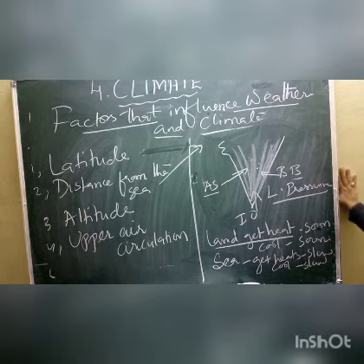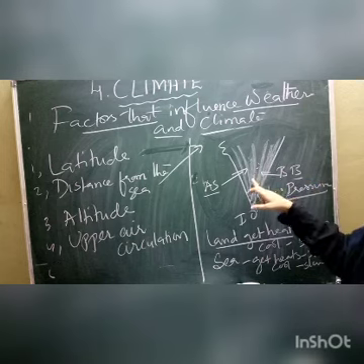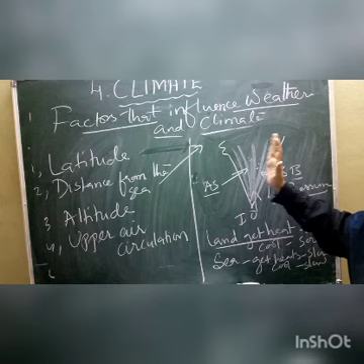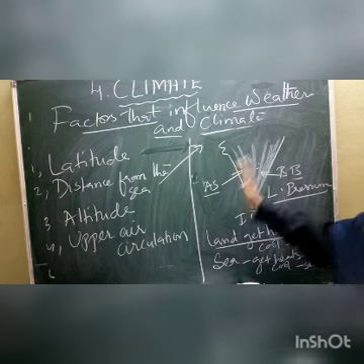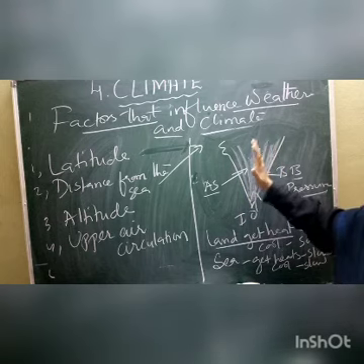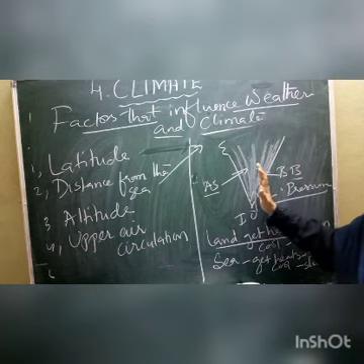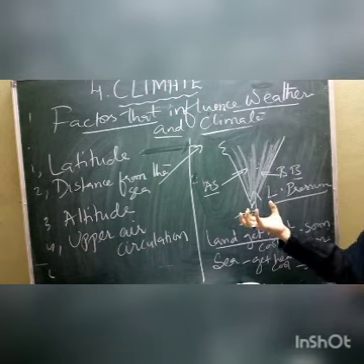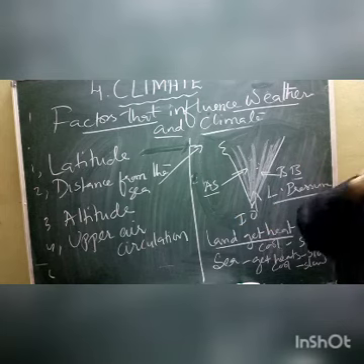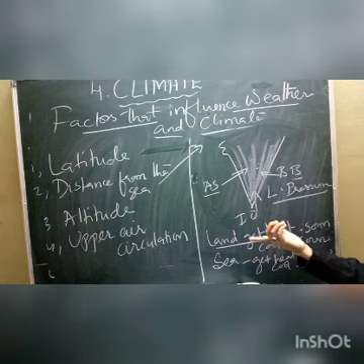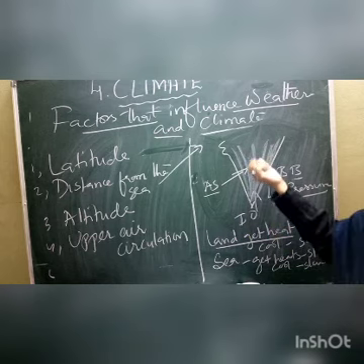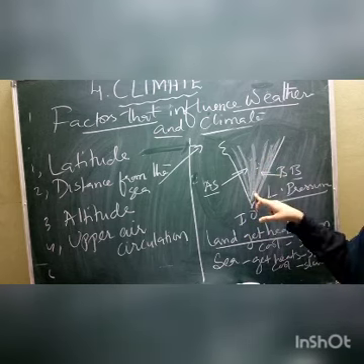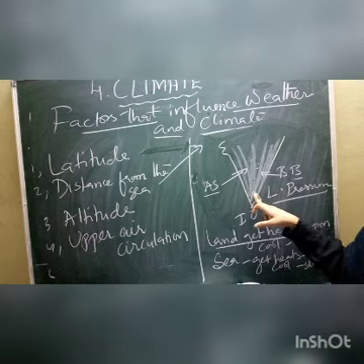So what happened during the daytime? Land gets heated, but every time, from the sea area, cool air is blowing. When the cool air is blowing, it makes the land become cool. And as soon as it becomes evening, children, whatever heat the land absorbs, it gives back to the atmosphere. So it becomes cool very soon. That's why land gets heated very soon. So when land gets heated very soon, it is affecting the climate.